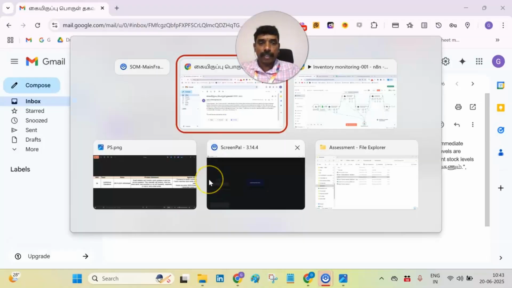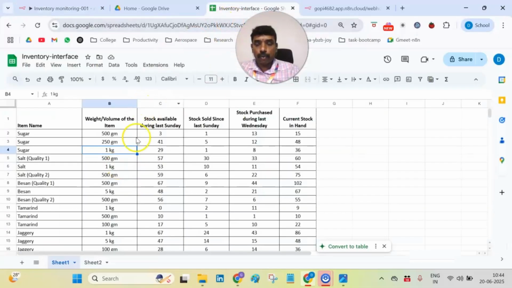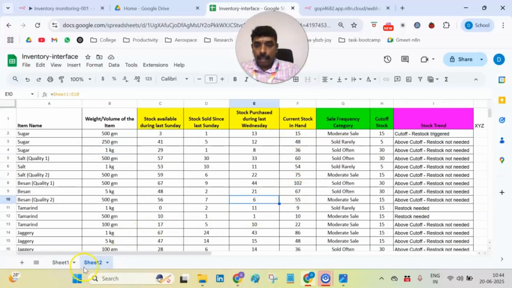How this happens here, let me tell you. So this is all about the workflow automation tool, n8n. What happened when I triggered this webhook trigger is that it initiates all the process here and it goes to the Google Sheet, which is the interface between the retailers and the traders or the vendors. So it goes for the calculation and calculates the current stock in hand, and at the same time it gets the details using its artificial intelligence.